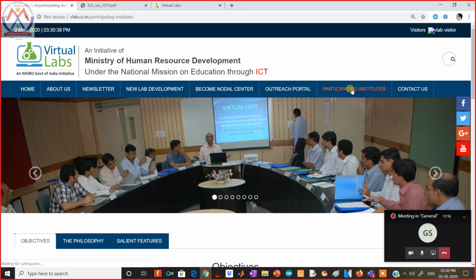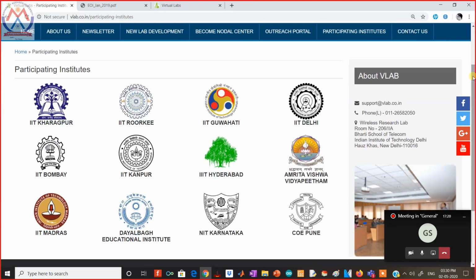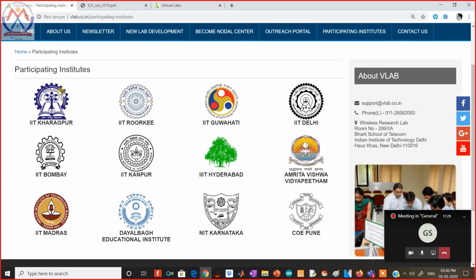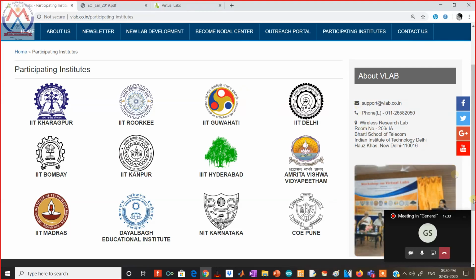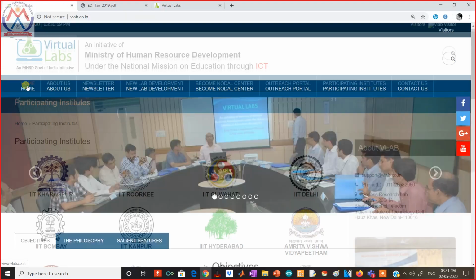These are the participating institutes. Let me show you the institutes that have developed these virtual labs: IIT Kharagpur, IIT Roorkee, IIT Delhi, Bombay, even IIT Madras. So all the NITs and IITs have developed these simulation softwares of the virtual labs. You can see these labs are quite reliable. So let me go to the home page.